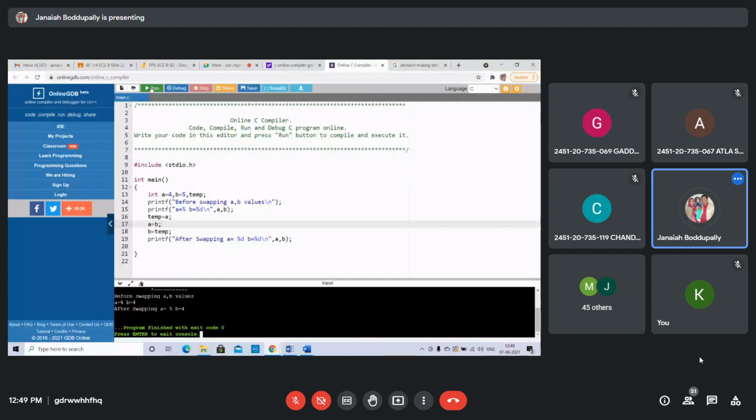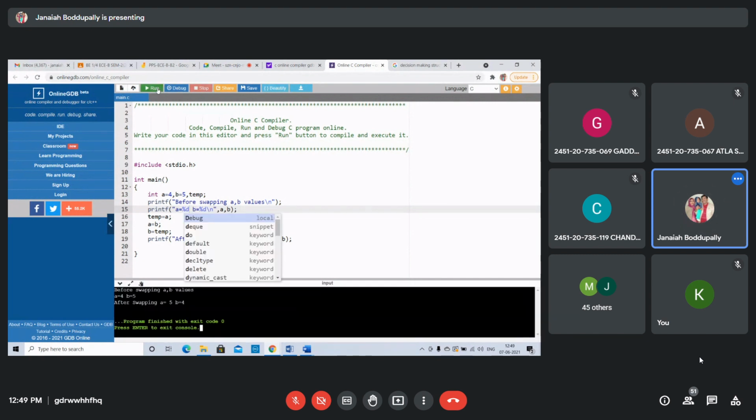Got it? Sorry, percent d not given. That's why it is only percent. Yes, before swapping A, B values, you can write here only. Simply you can write. No need of this printf statement.